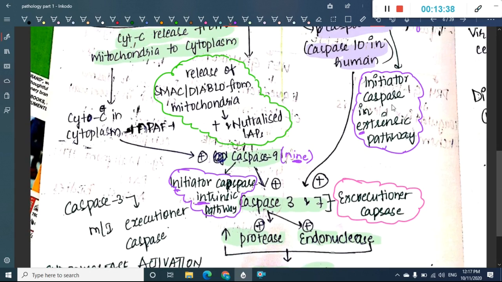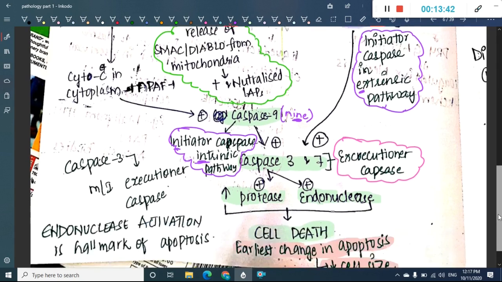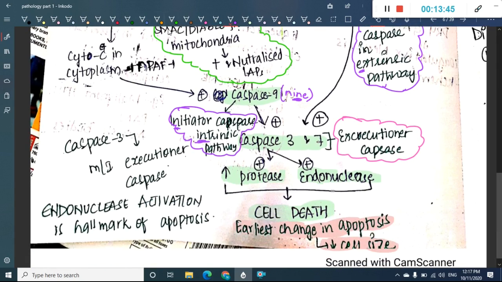Now this caspase 8 and caspase 9 will activate caspase 3 and 7, which are the common caspases. Caspase 3 and 7 will activate protease, and they will also activate endonuclease, thus resulting in cell death.